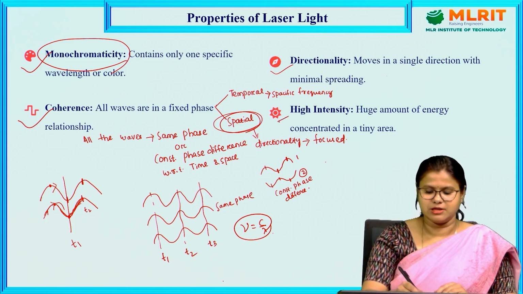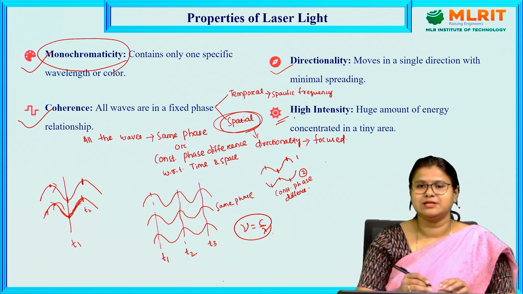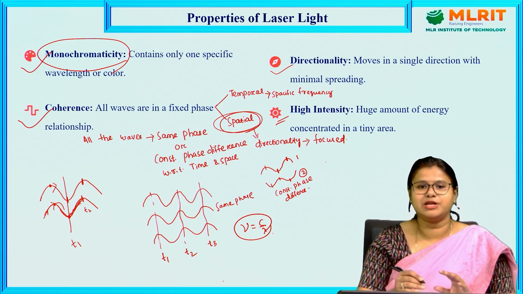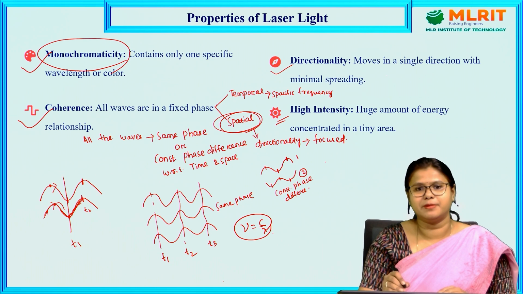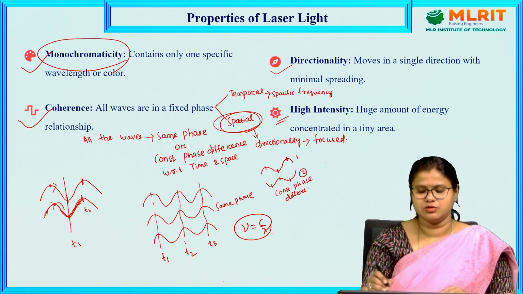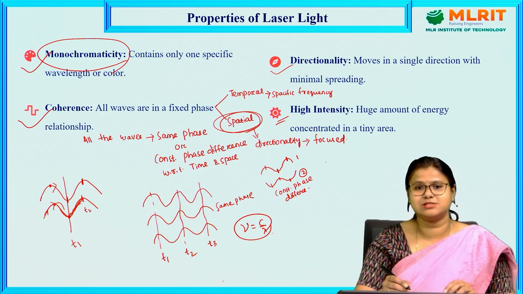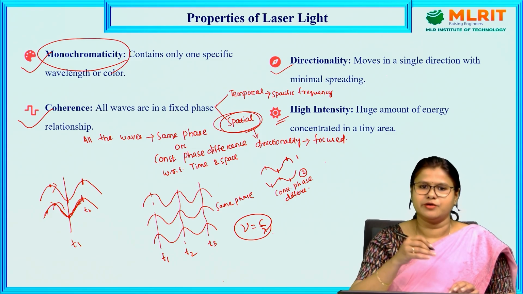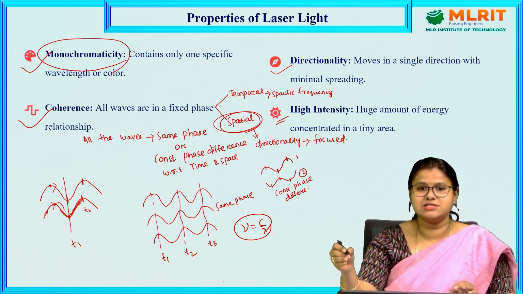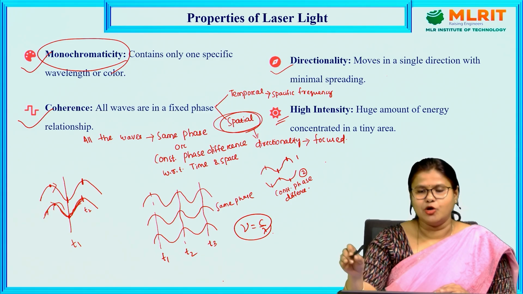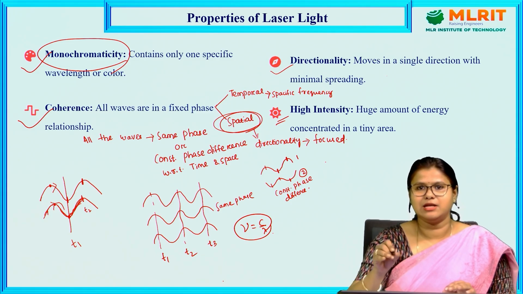And the last point is high intensity. High intensity is one of the properties of the laser, due to which we are using laser light for cutting in the mechanical field also, like hard materials such as diamond can be cut using this laser. This is due to the high intensity, as I discussed in the previous lecture. In the lasing action, at every step the number of photons is multiplied, and on the output side of the laser we get a highly intense beam of light.